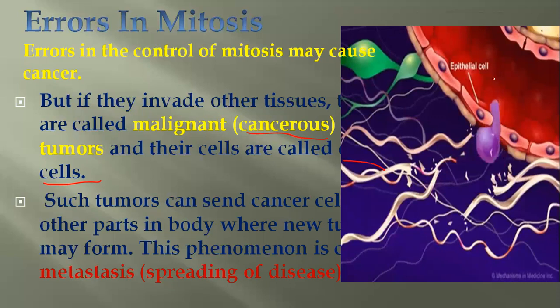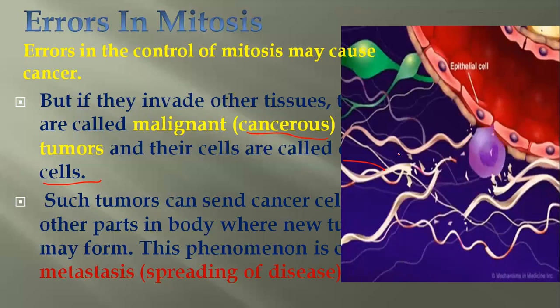So at the first stage it is benign, which can be treated with surgery. If it moves towards other tissues, it is called malignant or cancerous tumors. So the stage will increase, and it will be more problematic to handle or treat. And if it is spreading, metastasis, or spreading of the disease in the whole body or other parts, it will be too difficult to control the cancerous cells.